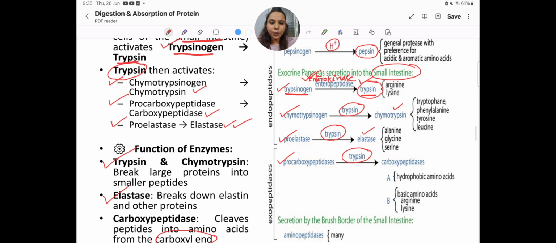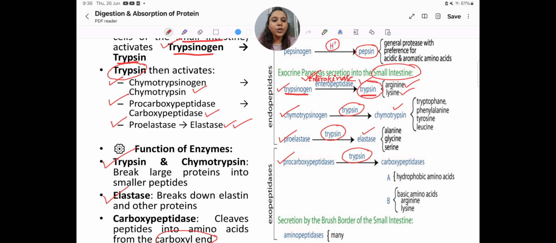One more important point: there is a long chain of amino acids, so which peptide bond is cleaved by trypsin? Trypsin is specific for arginine and lysine. It will scan the protein chain for where the arginine and lysine are, then cleave that peptide bond only.